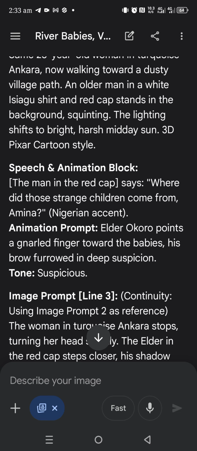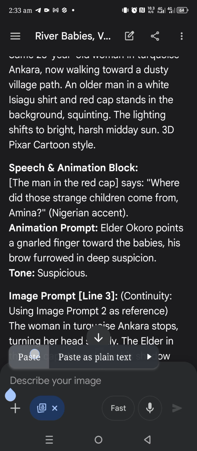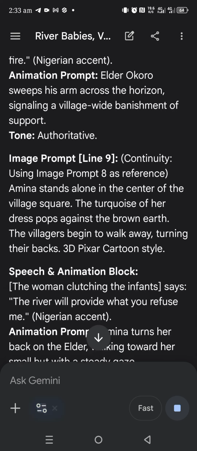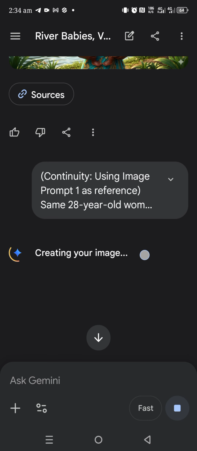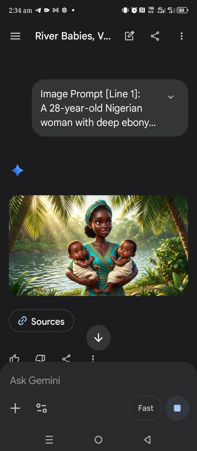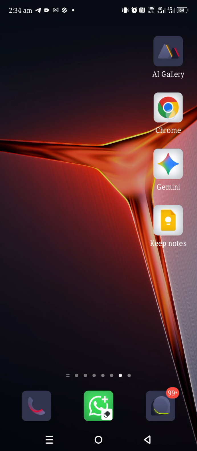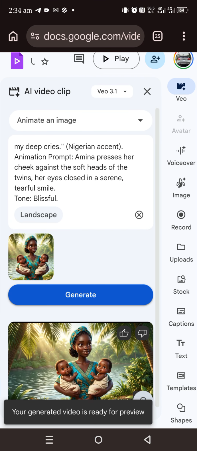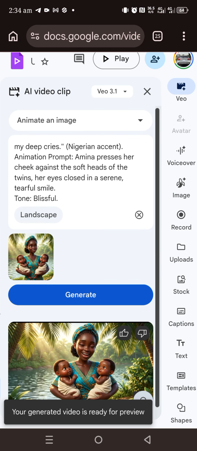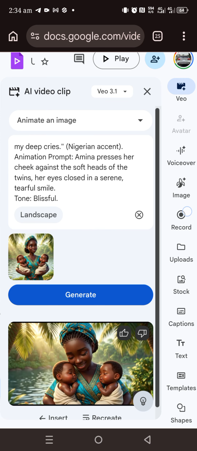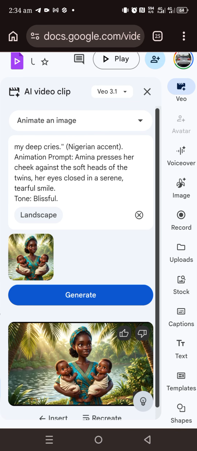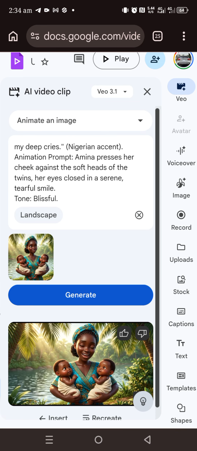We have to leave this one first. So let's work on this image and click on it. Now it's creating the first image. We are making another image. So now let's move over to our Chrome to see how far we've come. Okay, now we're done. You see? So when you get something like this, this is how it works.